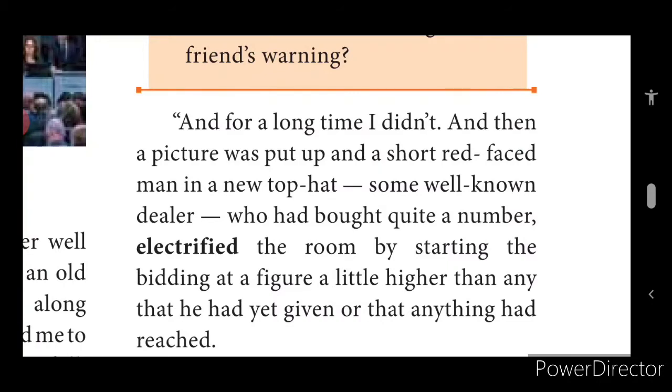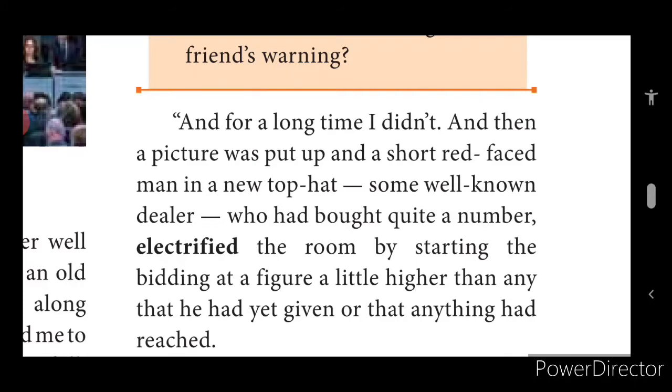And for a long time, I didn't. And then a picture was put up, and a short red-faced man in a new top hat, some well-known dealer who had bought quite a number, electrified the room by starting the bidding at a figure a little higher than any that he had yet given or that anything had reached. Now, for a long time, this narrator kept bidding. He was not put in trouble. He was just playing for fun over there.